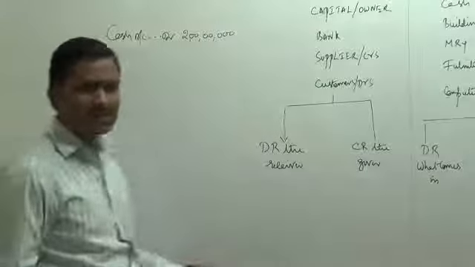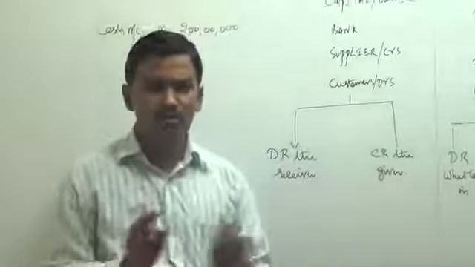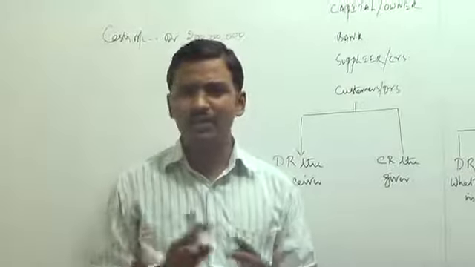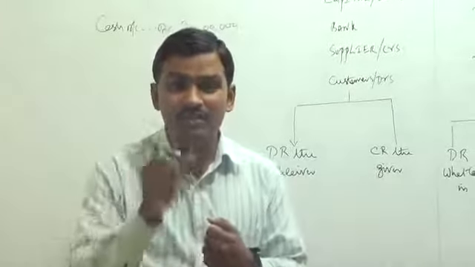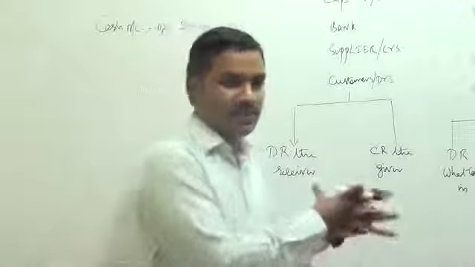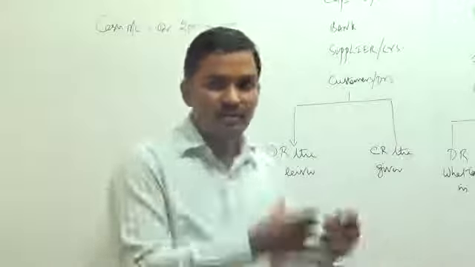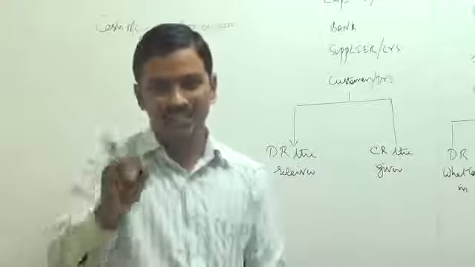Now, why did we receive the cash? Is it a loan? Should we give it back to somebody? No, we are not going to give this cash back to anybody. It is our income. We can enjoy this income. What is the name of the income? Sales. When you buy raw material, you show it as expense, called purchases. When you sell the goods, we show the value of the goods sold as an income.